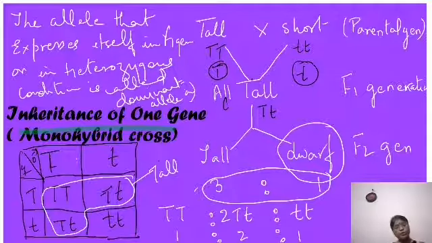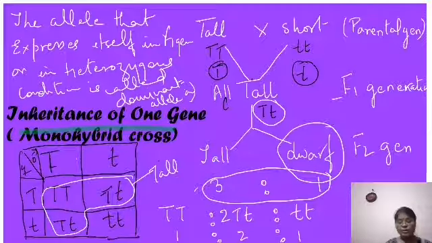Now why am I saying so? You can see here tall is expressing itself in the F1 generation and in the heterozygous. Heterozygous means one is a dominant allele and the other is a recessive allele.